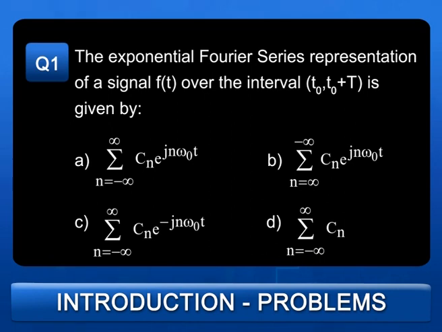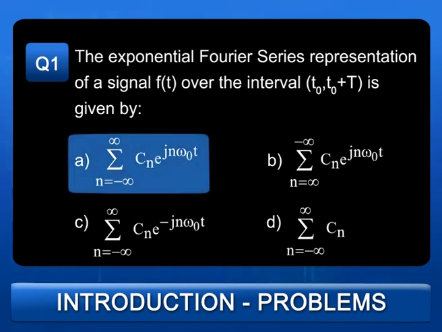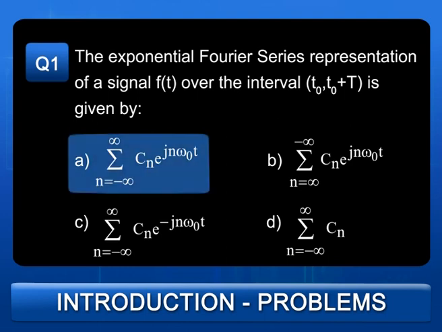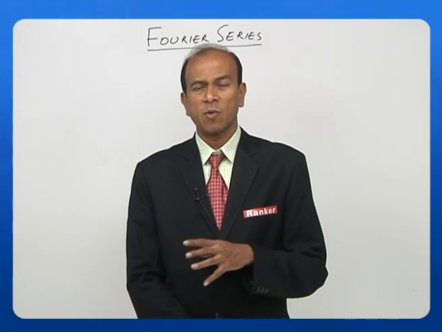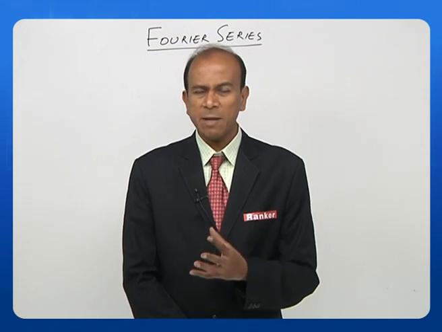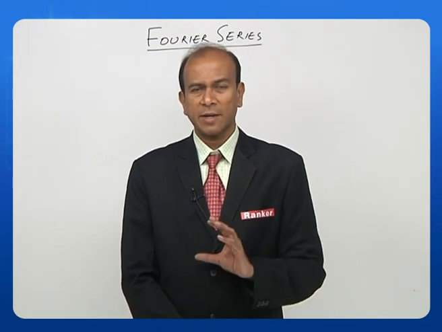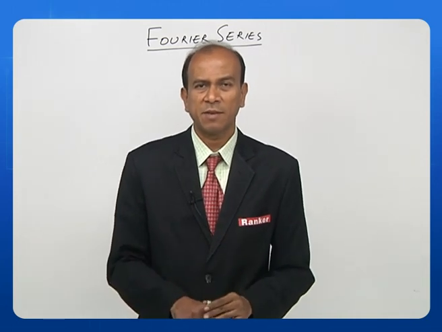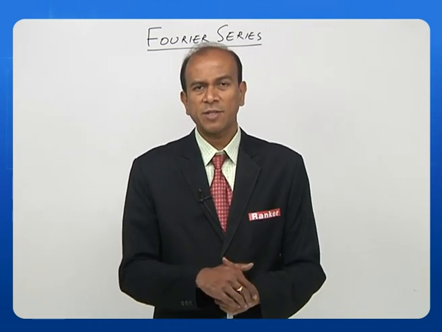So what is the correct answer? The correct answer is A, which is nothing but summation n equals minus infinity to plus infinity Cn e to the power of j n omega naught t. See how important it is to remember the terms under which the summation is taking place. So this is the first question. This is the analysis we have done, but in the exam you will not find so much time. Once you are sure about the correct formula, you can just tick it. But before ticking, look at the other options given, because a lot of confusion creeps in due to the type of choices given. So you should be very careful.